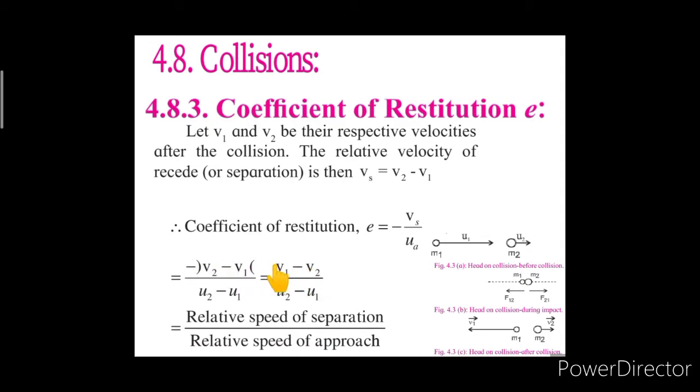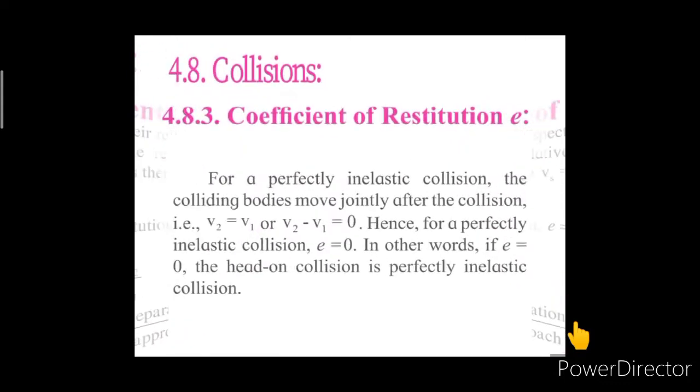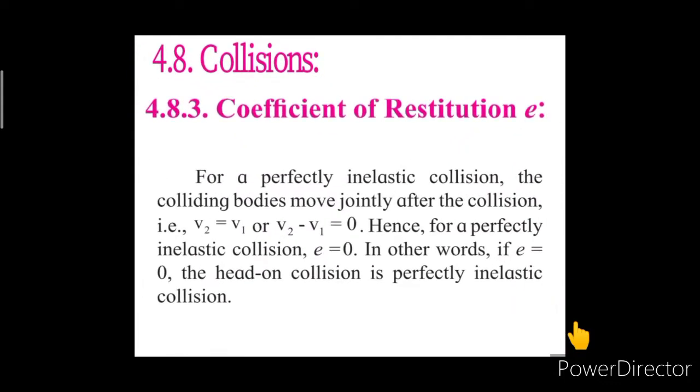Hence, we are getting the value of the coefficient of restitution for the perfectly inelastic collision: e is equal to 0 upon u2 minus u1, which is equal to 0. That means, in other words, if the value of e is 0, the collision is said to be a perfectly inelastic collision, as the colliding bodies after the collision move with the same velocity.